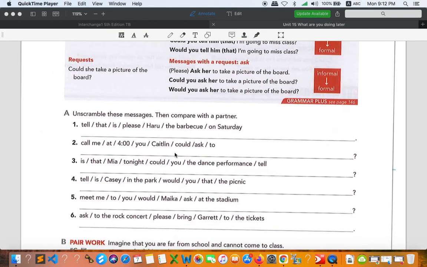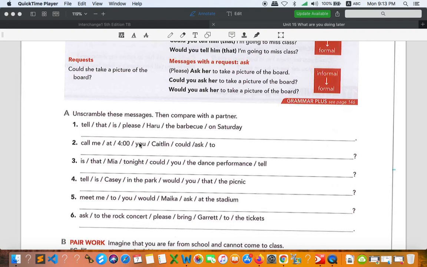Today I already gave you one example about this exercise, which is your homework. Let's check the answers all together, and you can compare. If you have a different answer, you can ask the reason why. That one is a question, but it should be a request, so we can come up with could first. Could you ask Caitlin?